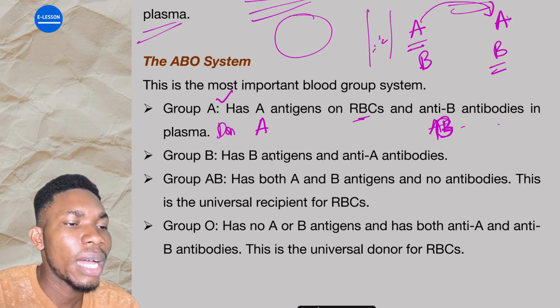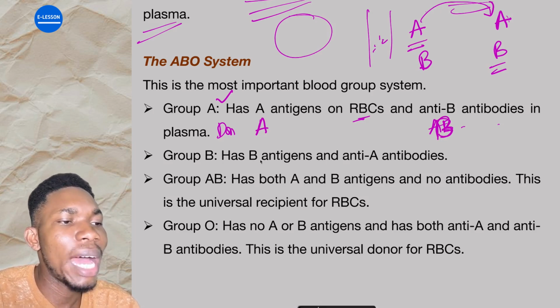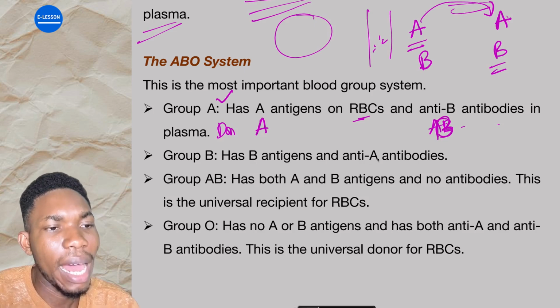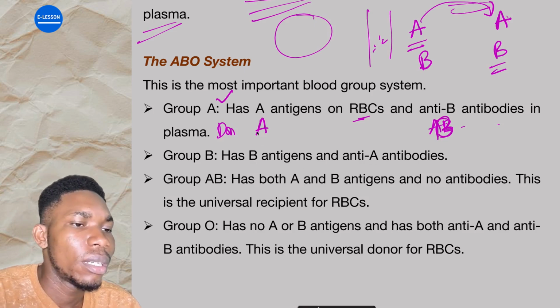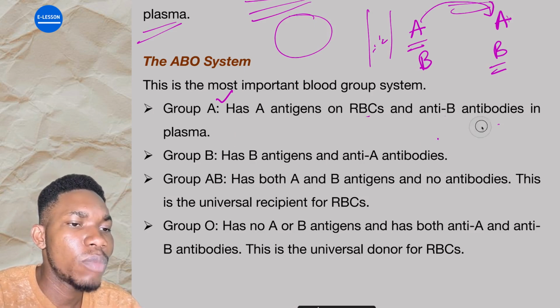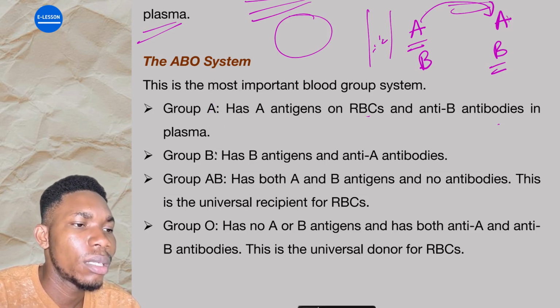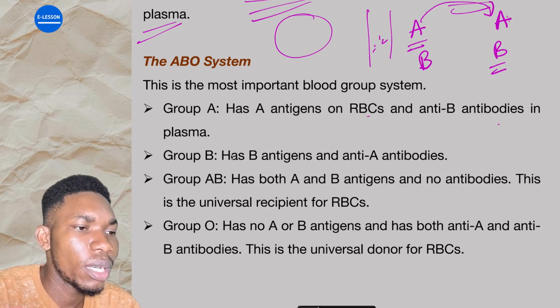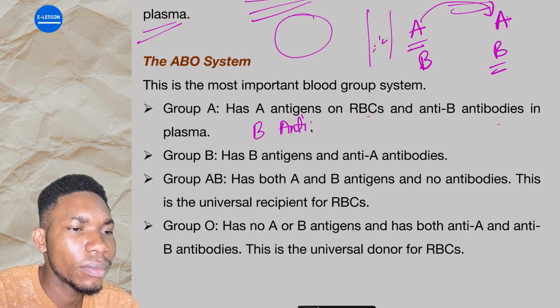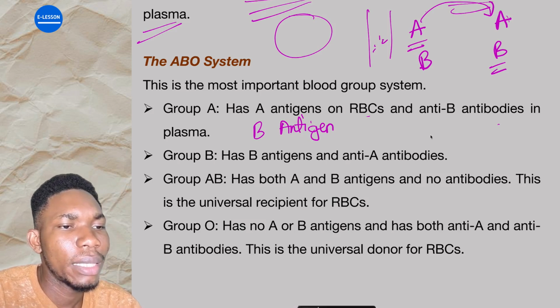Now, group B has B antigen and anti-A antibody. Now, what does this mean? See, if you give a person who is group A blood from group B, or group B to group A, remember that group B has what? B antigen and A antibodies.